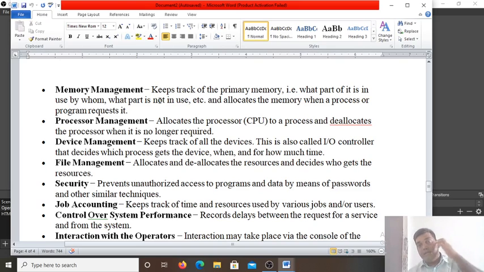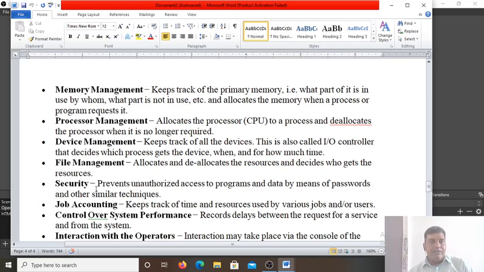Memory management keeps track of the primary memory, that is the RAM, and secondary memory also, what part of it is used by whom and what part is not in use, and allocates the memory when a process or program requests. Whenever you want to open any file or any program, that program needs memory, and the allocation of memory in the RAM, because when the processor brings that program into the RAM, then only the processor will be able to execute it, run it or open it. Okay, that is the memory management, and it keeps track of to whom the memory is allocated and deallocated, and which process is not getting the processor for a long time.